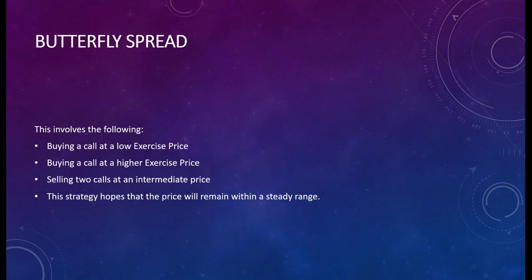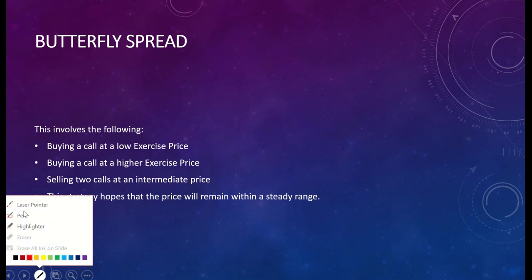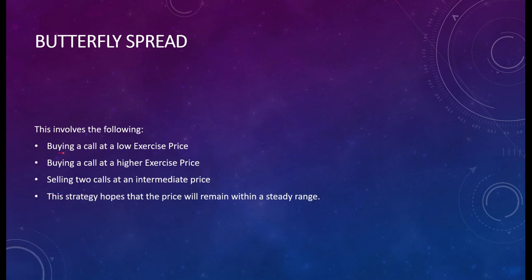Today we are starting with the next option strategy, that is called butterfly spread. Let's understand when we apply it and how we can apply butterfly spread. This involves the following. There are 3-4 steps we need to apply here. First, buying a call at a lower exercise price. Then buying a call at a higher exercise price.